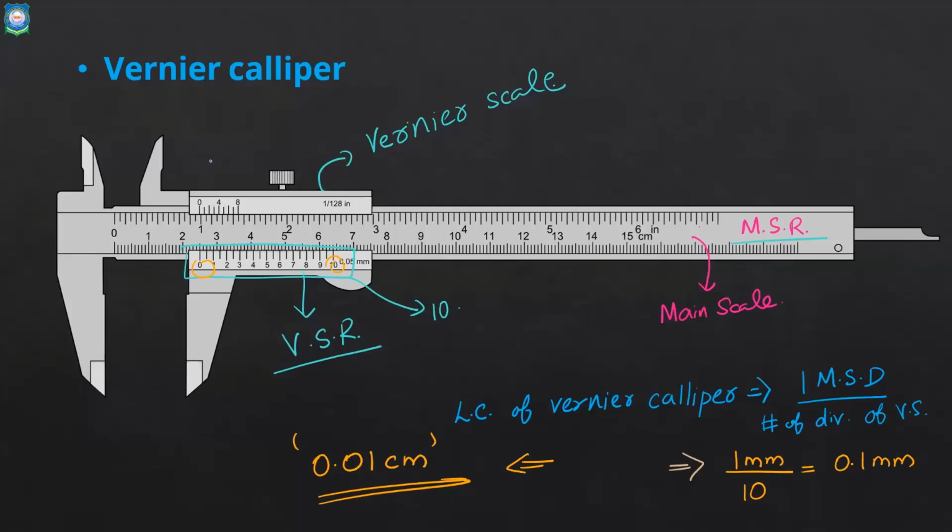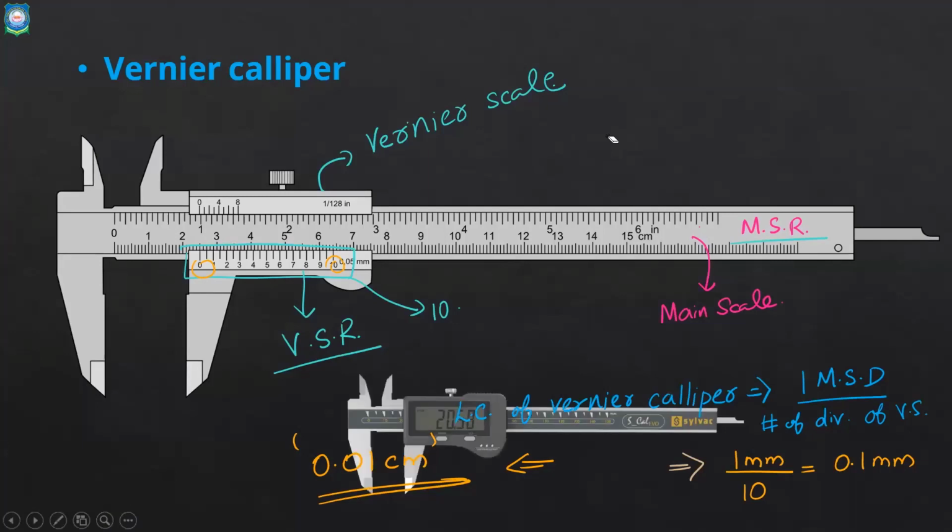Now, if you want to find a more precise measurement, now you get up to 2.52 centimeter. If you want to get the next decimal place also, we have another device which gives a more precise measurement. And that is what we see next.